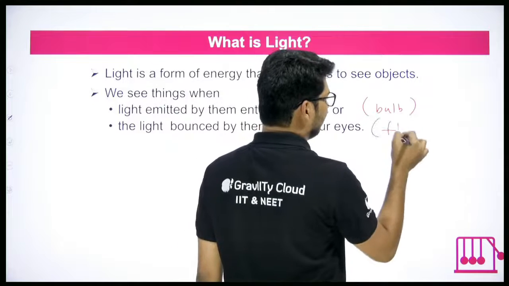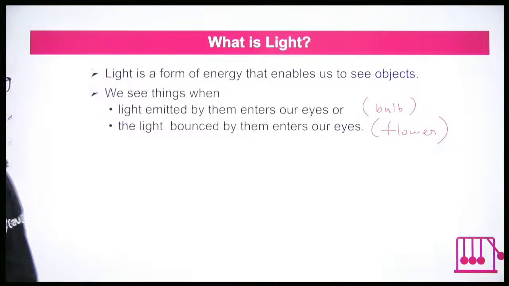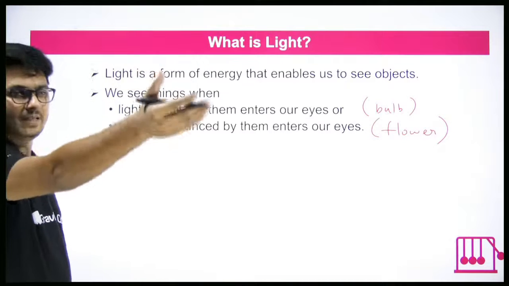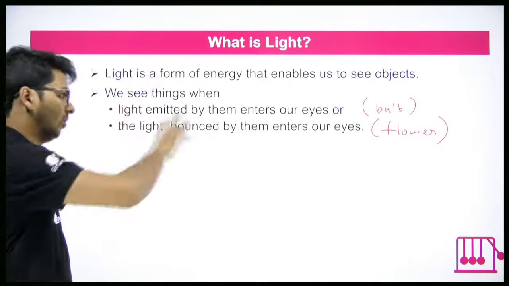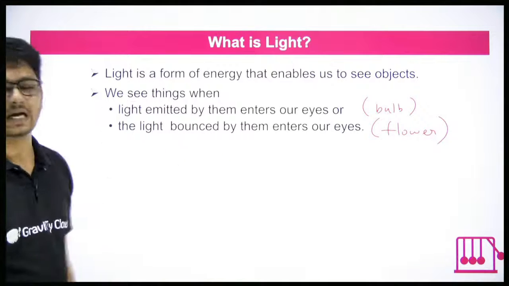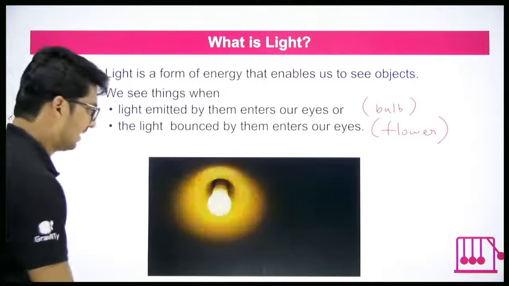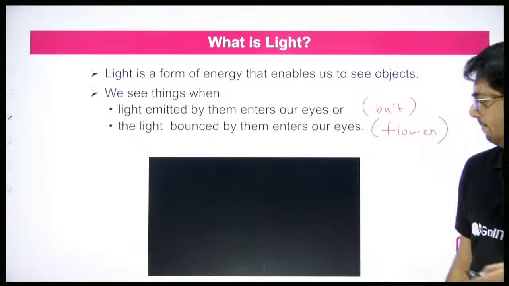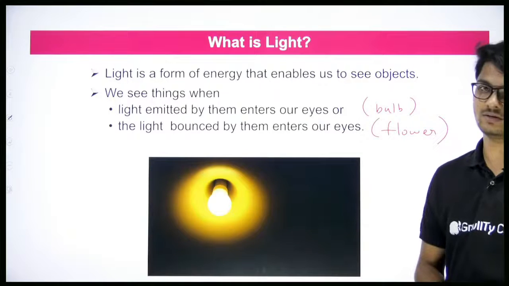In the second case, the flower, which we discussed until now. That's when we can see the objects. Either light should be emitted by them and come directly to us, or the object should bounce back the light. Good? Okay. That's an interesting animation. You can clearly see that. Understood? This is light.